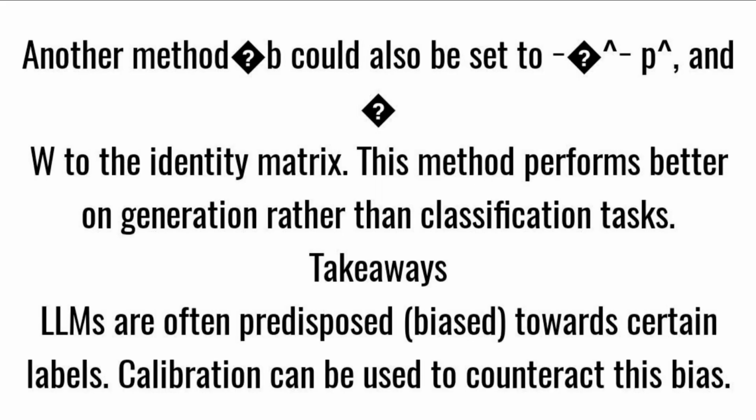Another method: b could also be set to -p̂ and W to the identity matrix. This method performs better on generation rather than classification tasks. Takeaways. LLMs are often predisposed, biased, towards certain labels. Calibration can be used to counteract this bias.